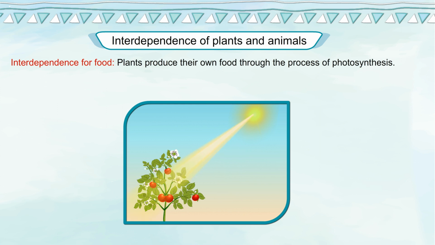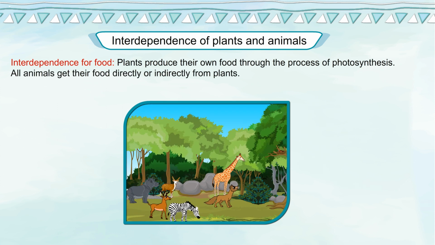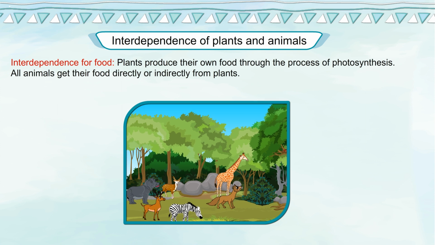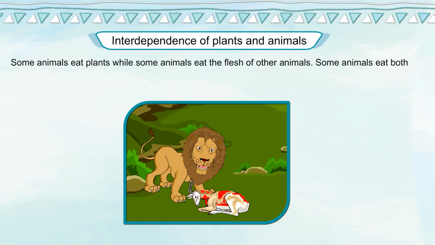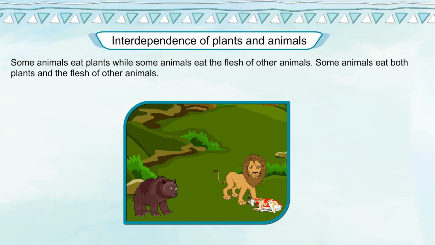Interdependence for food. Plants produce their own food through the process of photosynthesis. All animals get their food directly or indirectly from plants. Some animals eat plants while some animals eat the flesh of other animals. Some animals eat both plants and the flesh of other animals.